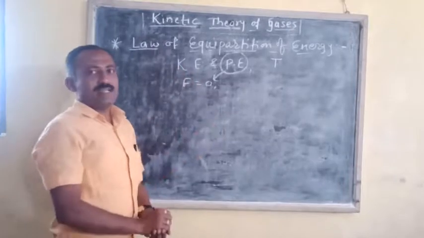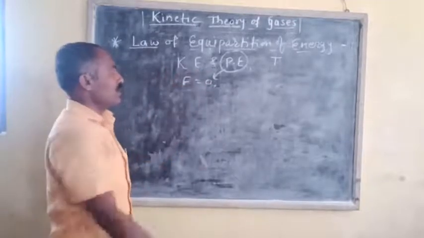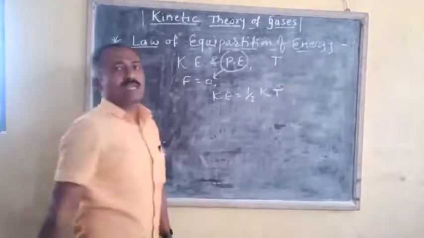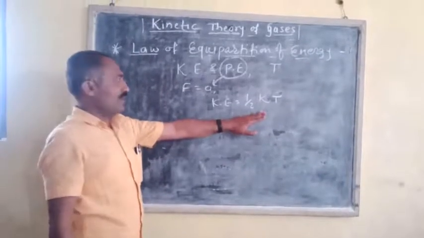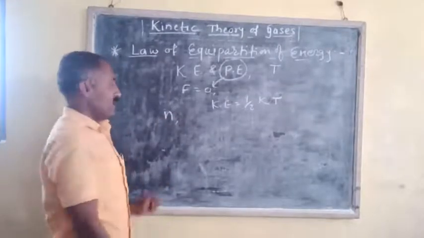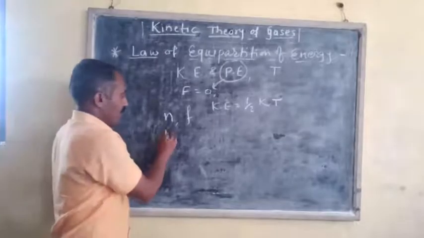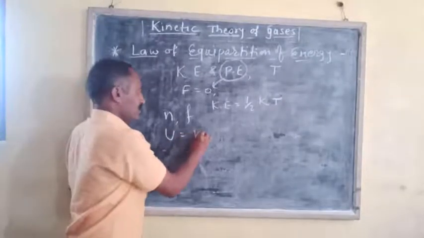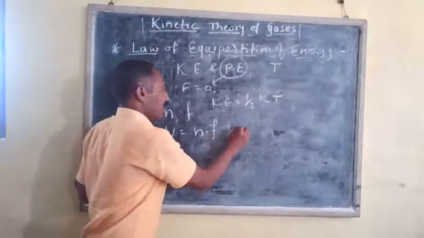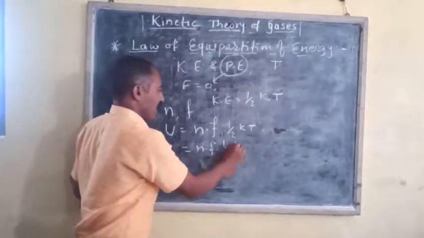And the average kinetic energy per molecule, per particle of each mode will be equal to KE is equal to half kT, where k is the Boltzmann constant, and therefore the total energy, if n is the number of moles of an ideal gas and f is the degrees of freedom, then the total internal energy of the system U is equal to n, number of moles, multiplied by degrees of freedom and multiplied by half kT, or this can be written as n f into half RT.